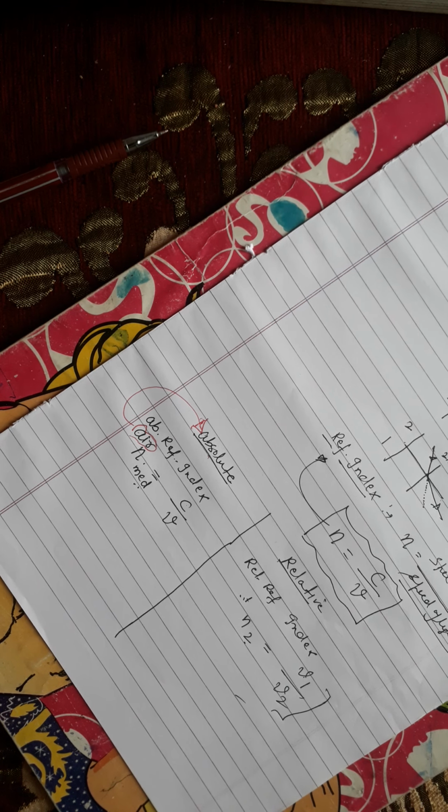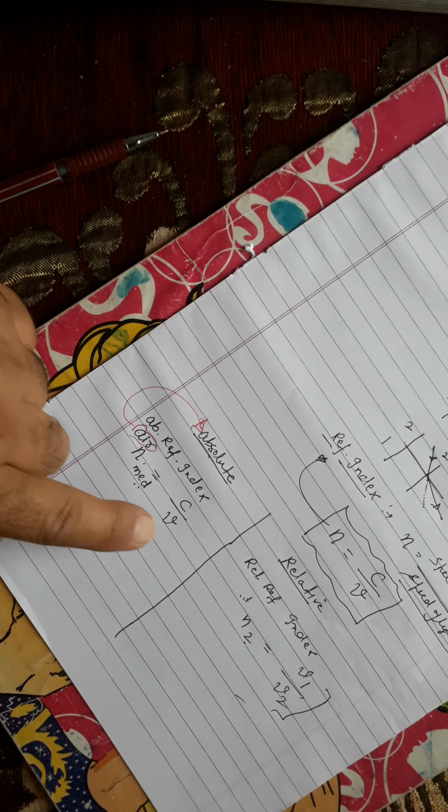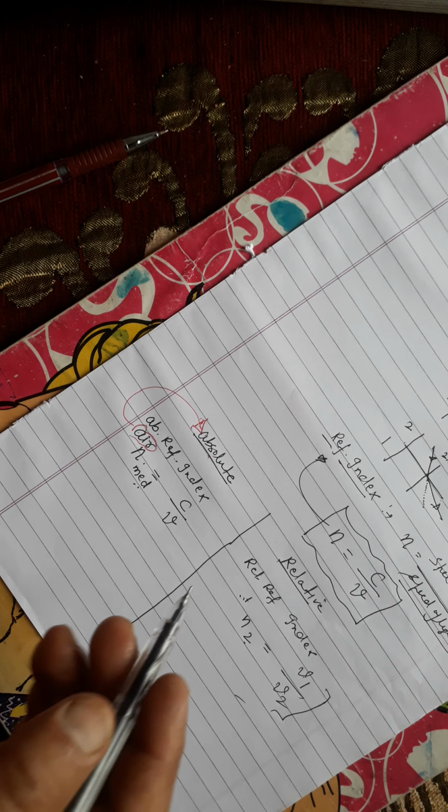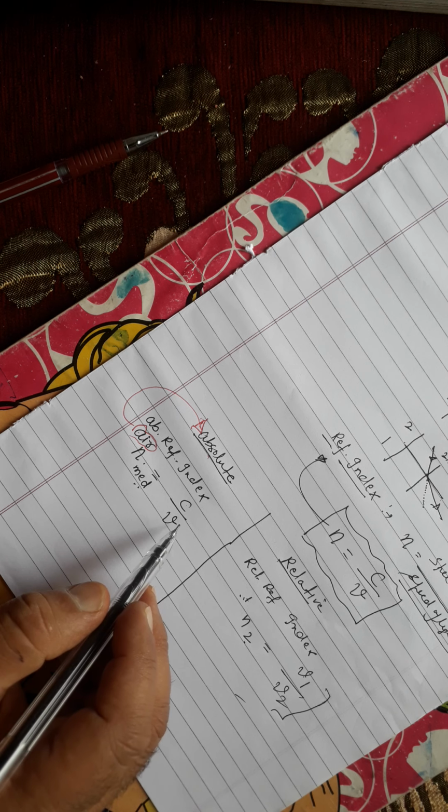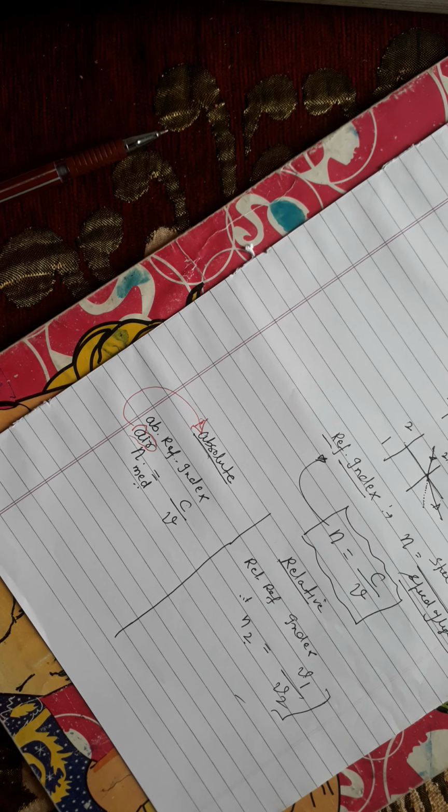Now, why are we saying that the absolute one is not going to change? Because, say you are taking glass, the absolute refractive index of glass is always fixed. Why? Because the speed of light in glass is constant, and we have already taken another constant above in the numerator, that is the speed of light in air, which is fixed for dry air.